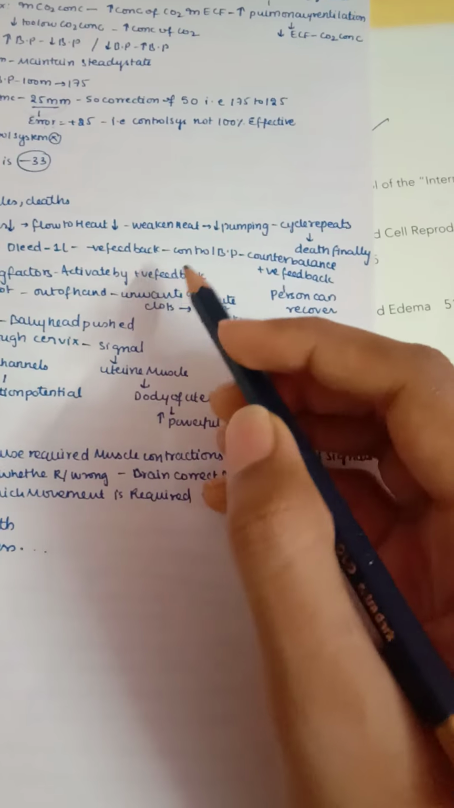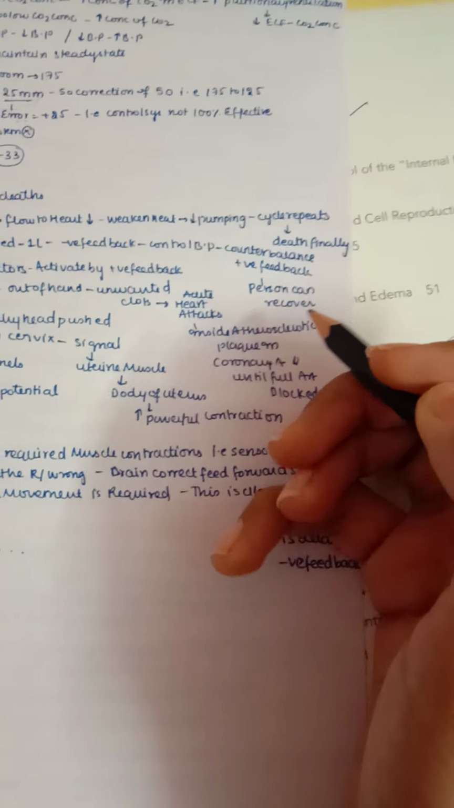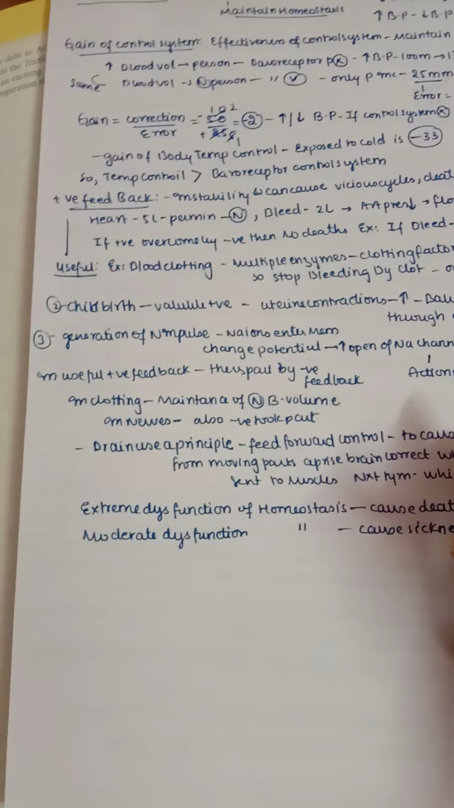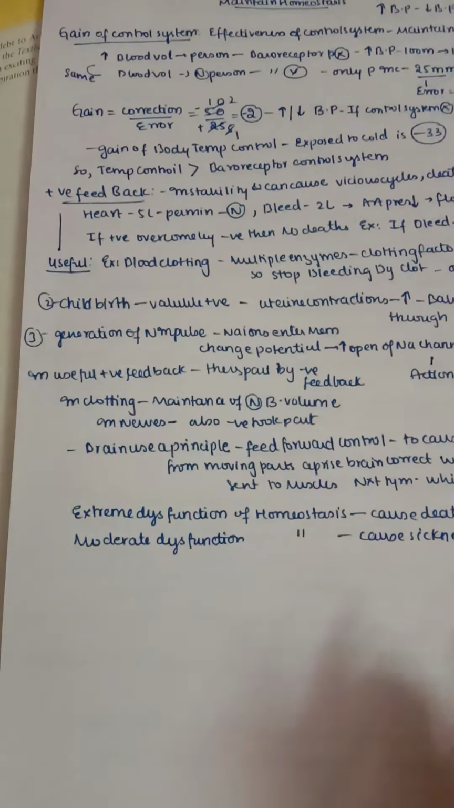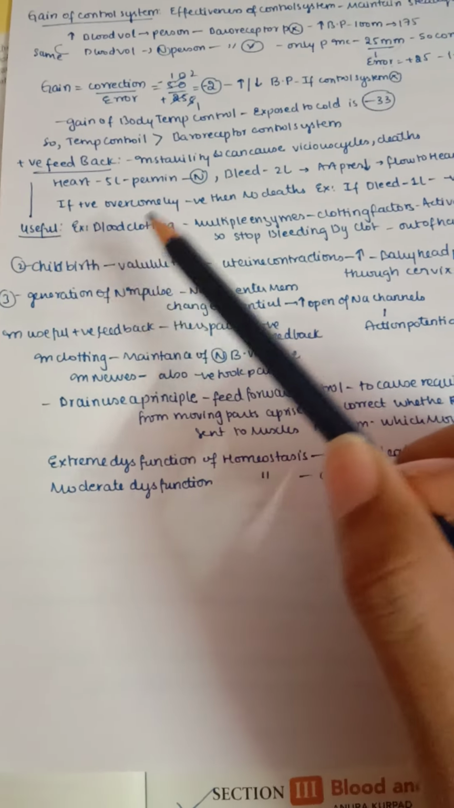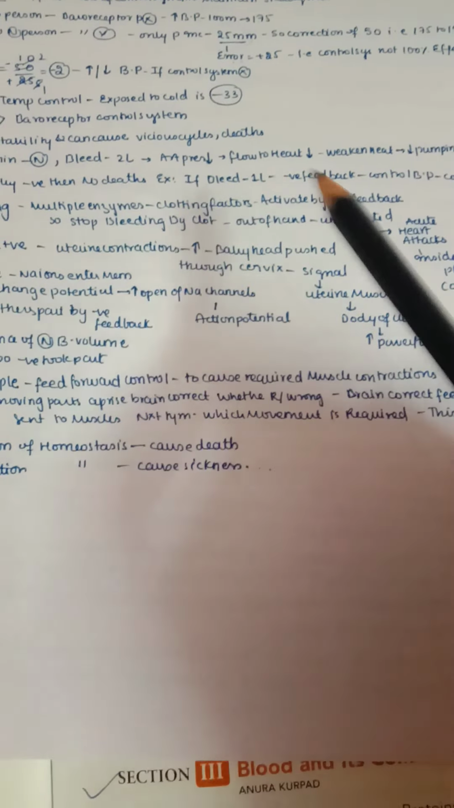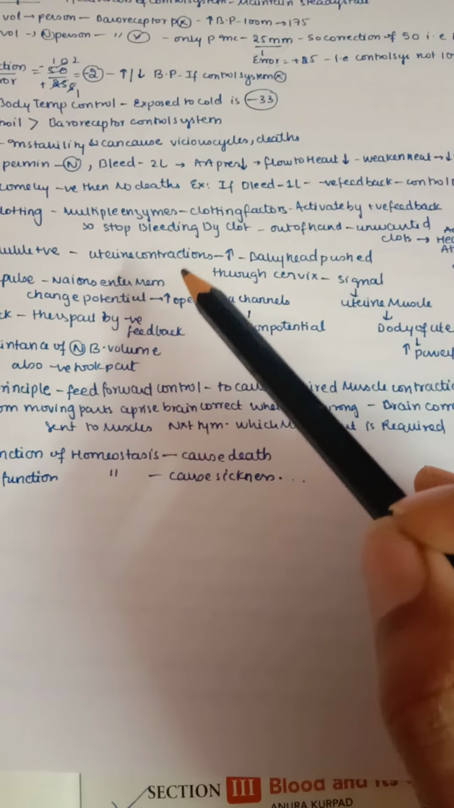So you can see negative feedback controls the BP, it counterbalances the positive feedback and the person can recover now. So this is how the negative feedback is very important. So let us see when the positive feedback is useful. For example, in blood clotting, as we said, multiple enzymes, clotting factors are activated by positive feedback, so we can stop the bleeding by the clot.